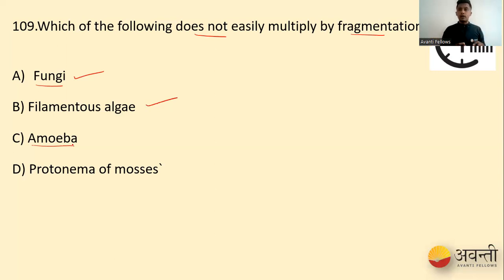Here you do not come across anything like fragmentation, right? So that is why in the following option, amoeba do not undergo fragmentation, it undergoes fission. So that is why our option C is correct. Whereas what is protonema of mosses? Protonema is nothing but a filamentous structure that is produced in mosses. When this protonema is fragmented, it gives rise to a new moss. So it undergoes fragmentation. Our right option is C, that is, amoeba do not undergo fragmentation.